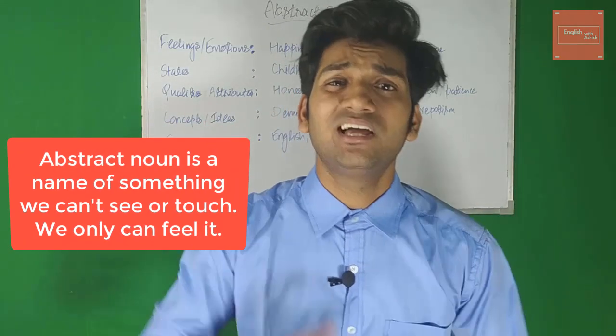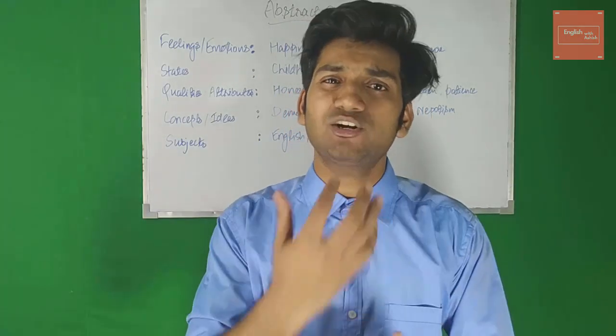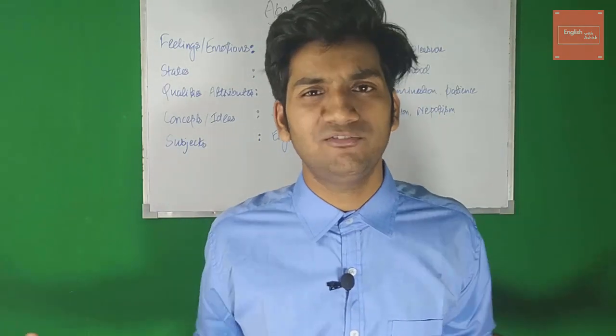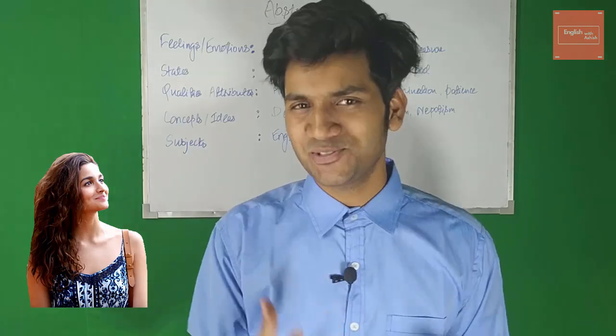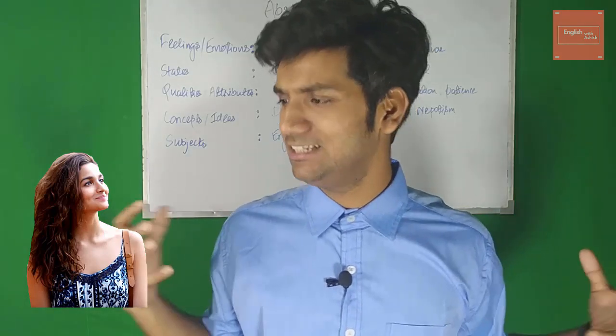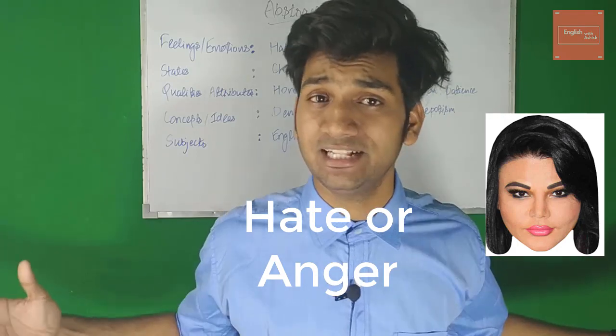Guys, abstract noun is something that you cannot see, you cannot touch, you can only feel it. It can only be felt. Now, when you look at this person, you feel in a certain way. The name of the feeling that you get is called love. But when you look at this person, you feel in a different way. And the name of that feeling that you get is called hate or something else.